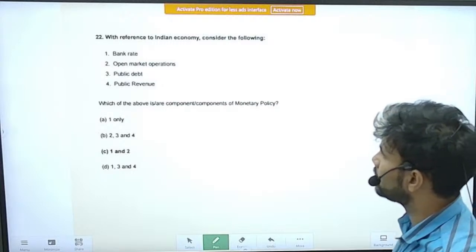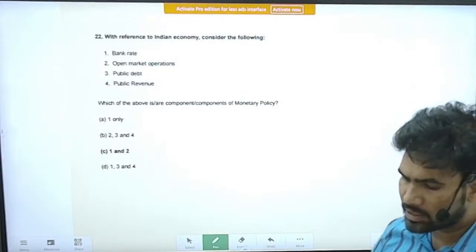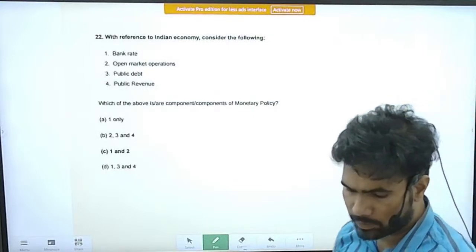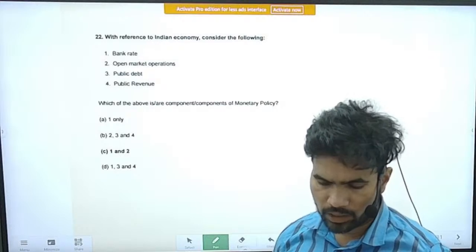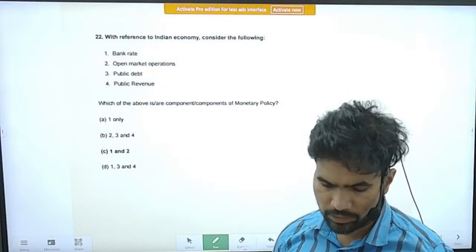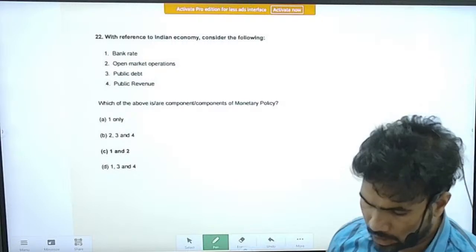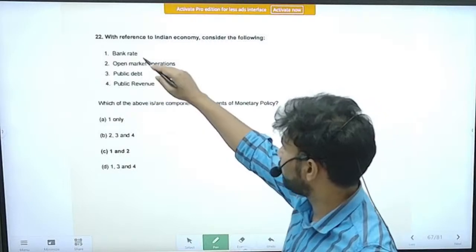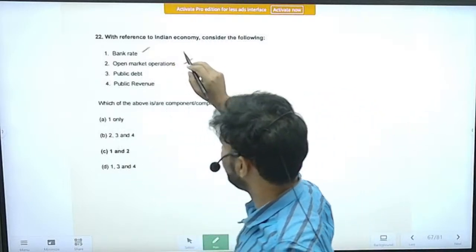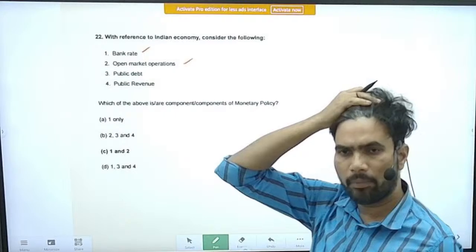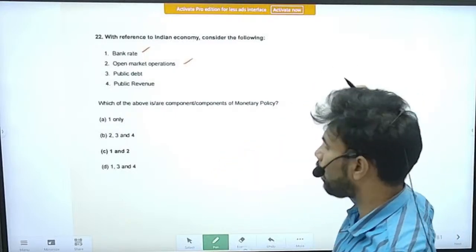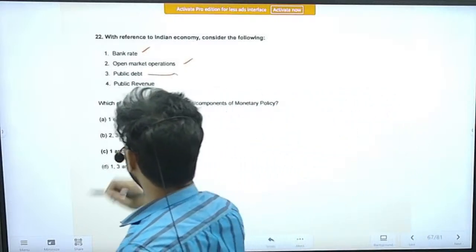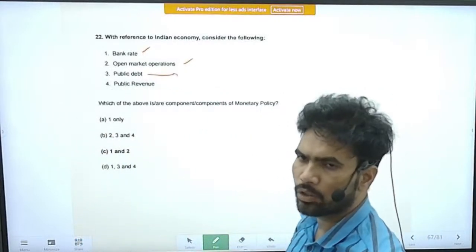All right. Next is, with reference to the Indian economy, consider the following statements. The options are bank rate, open market operations, public debt, public revenue. Which of the above is or are components of monetary policy? Clearly bank rate and OMO, open market operations, are the components of monetary policy. Public debt is something related to fiscal policy. It is not related to monetary policy.